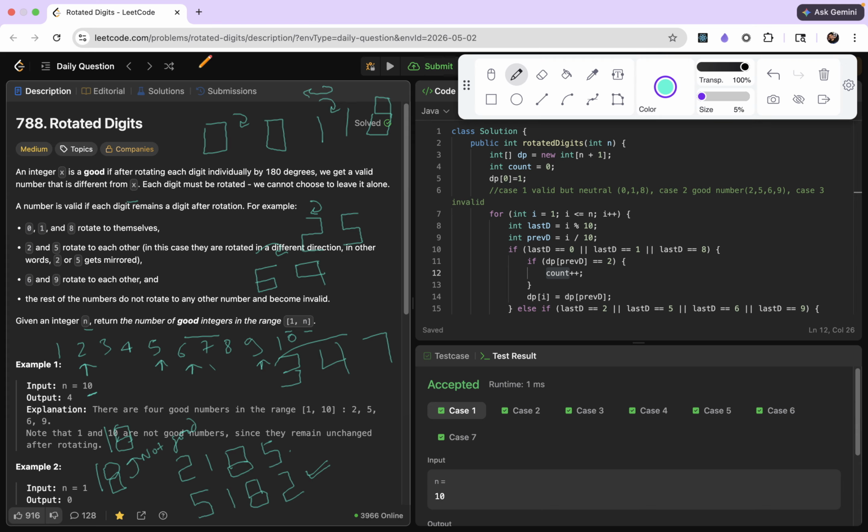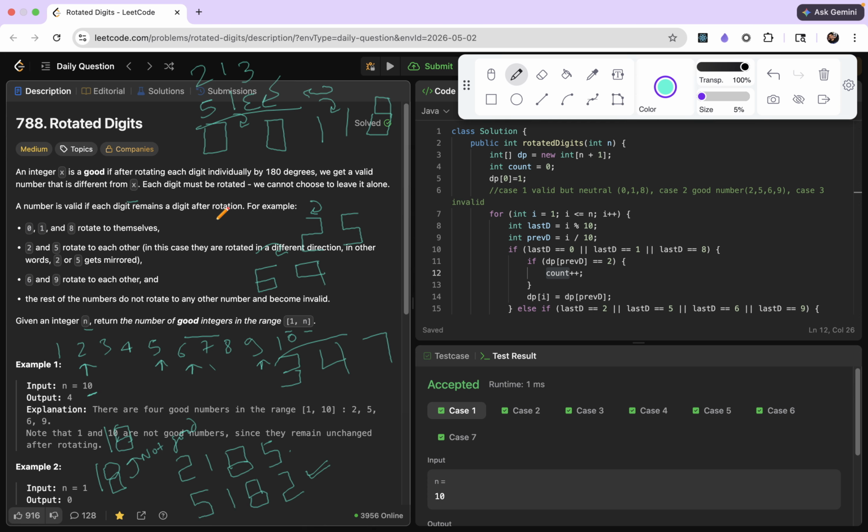If you are given, let's say, 2, 1, 3, and we rotate each digit, 2 becomes 5, 1 stays 1, 3 becomes some invalid digit. So this is also an invalid number, right? So this is not a good number.